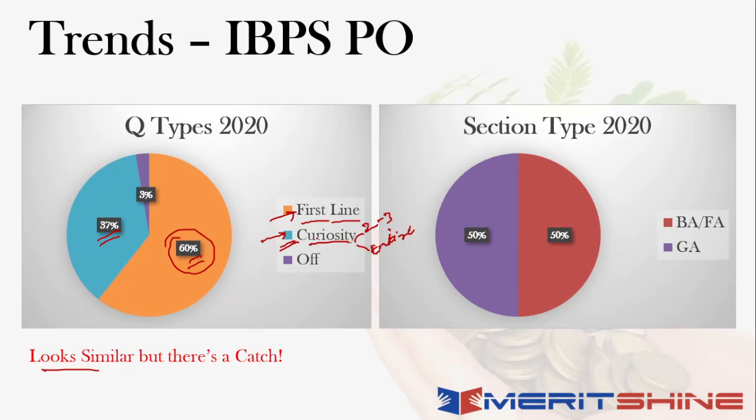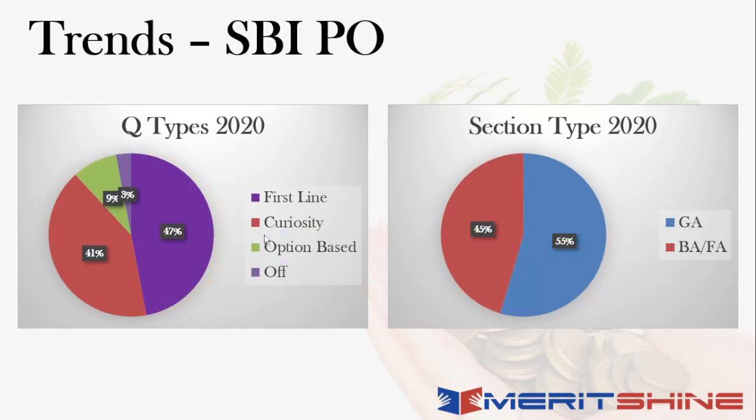In the IBPS exam, these curiosity-type questions, you would have been able to answer if you had just looked at 2 to 3 lines beyond the actual news itself. But unlike that, in SBI PO, the curiosity needed was much deeper, which means that unless you read the entire news fully, or at least had the curiosity to know more about that particular news, you would have struggled to answer these questions. That is where IBPS turned out to be a bit easier.